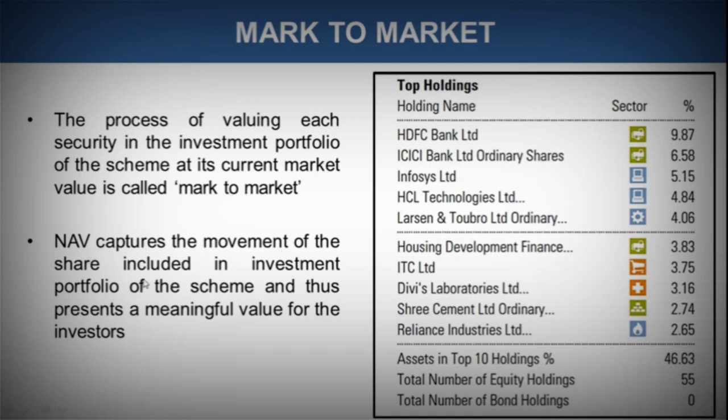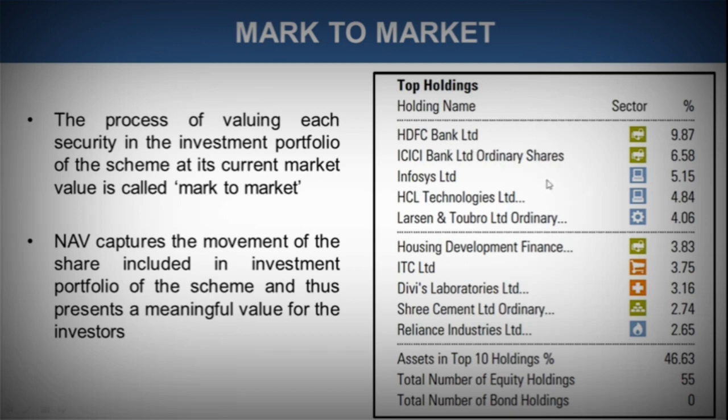NAV captures the movement of the shares included in the investment portfolio of the scheme and thus presents a meaningful value for investors. Now, I told you that I have taken this example of SBI Blue Chip Fund. If you go through it, you will get an idea that this particular scheme has given its top 10 holdings.